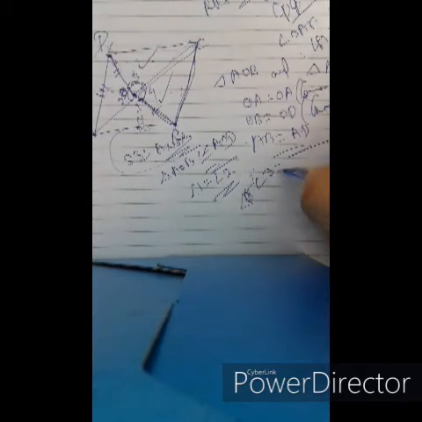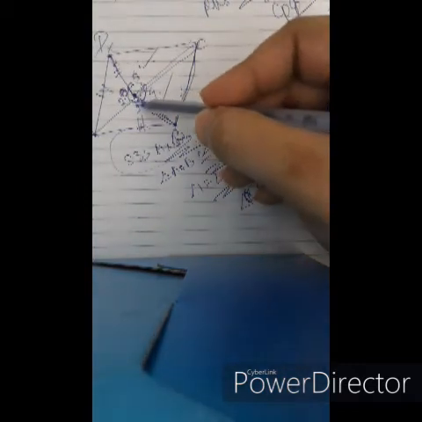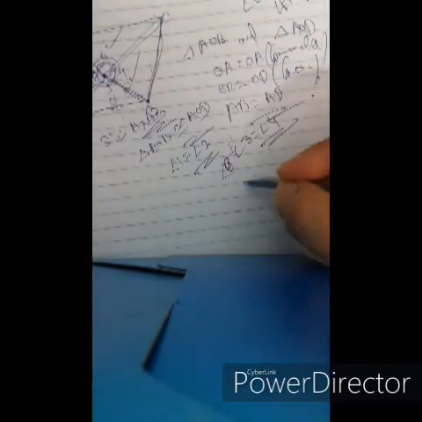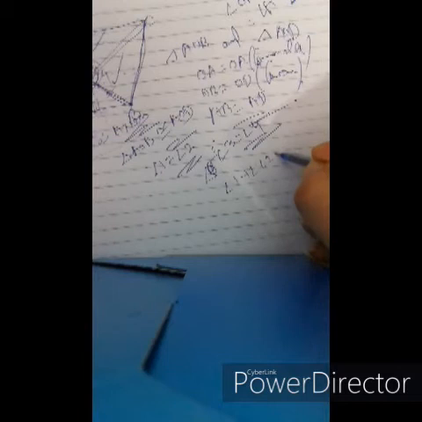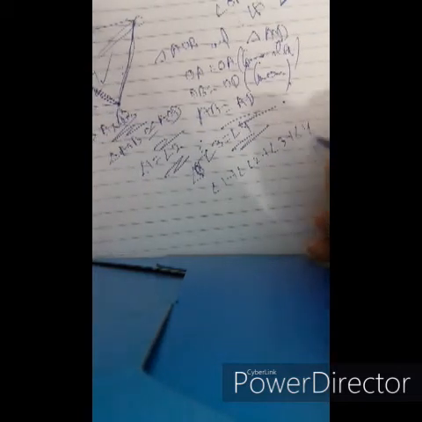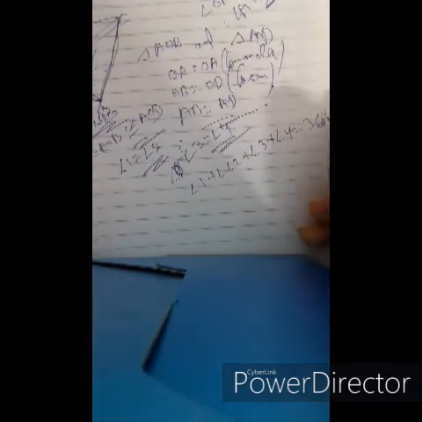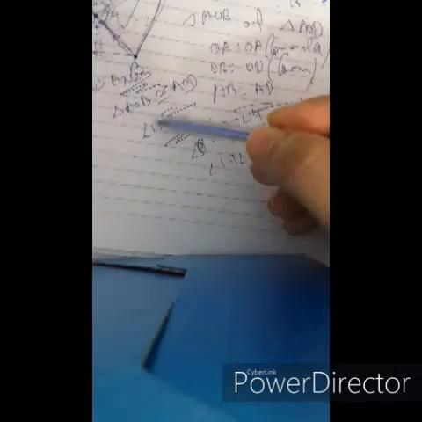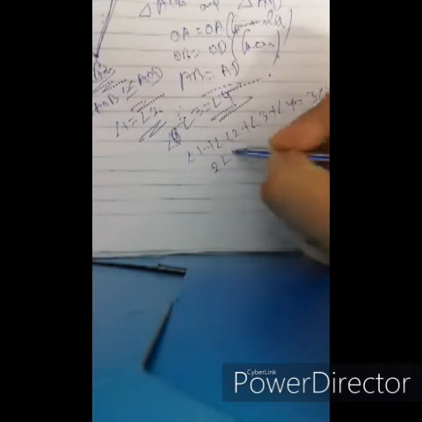equals angle 4. Now we know that all angles surrounding a point O have a sum of 360 degrees. Angle 1 plus angle 2 plus angle 3 plus angle 4 equals 360 degrees. Since angle 1 equals angle 2, angle 1 plus angle 2 becomes twice angle 2.